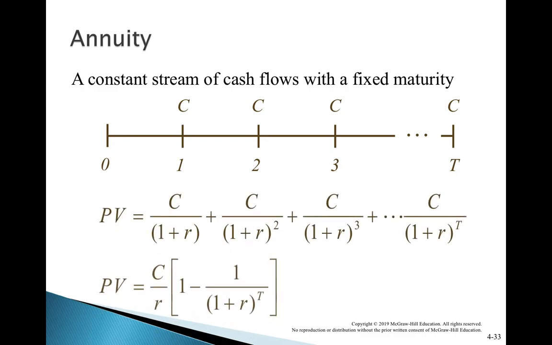Then the basic time value of money formula says the present value of annuity is equal to cash flow divided by R multiplied by 1 minus 1 divided by (1 plus R) to the power T. For example, cash flow is 1000, R is 10%, T is 10 years, then the present value will be 1000 divided by 10% multiplied by 1 minus 1 divided by (1 plus 10%) to the power 10.